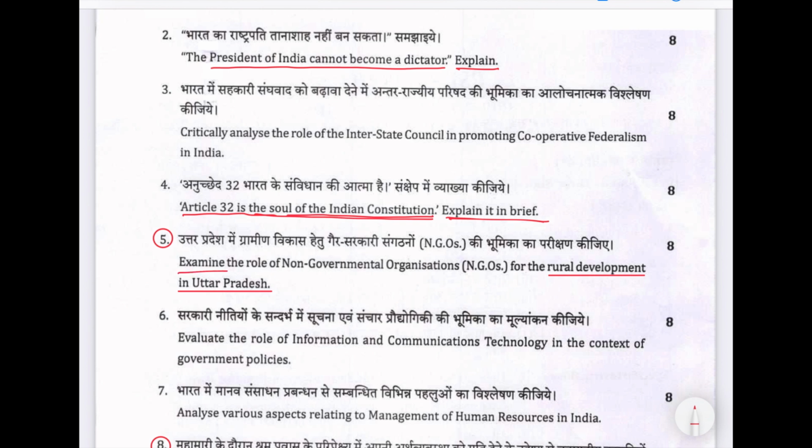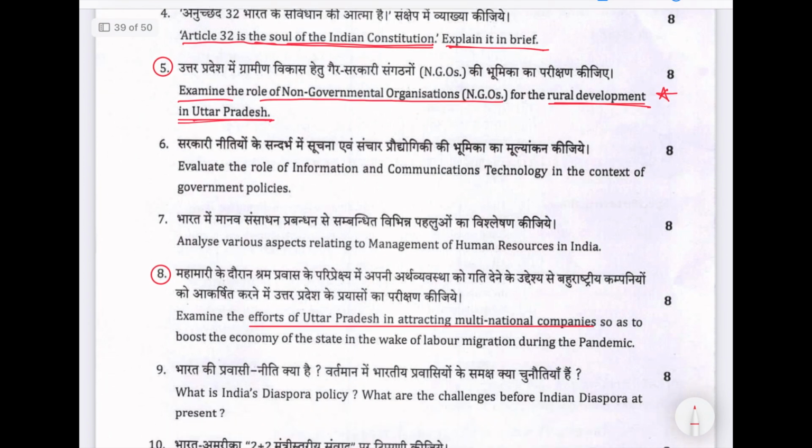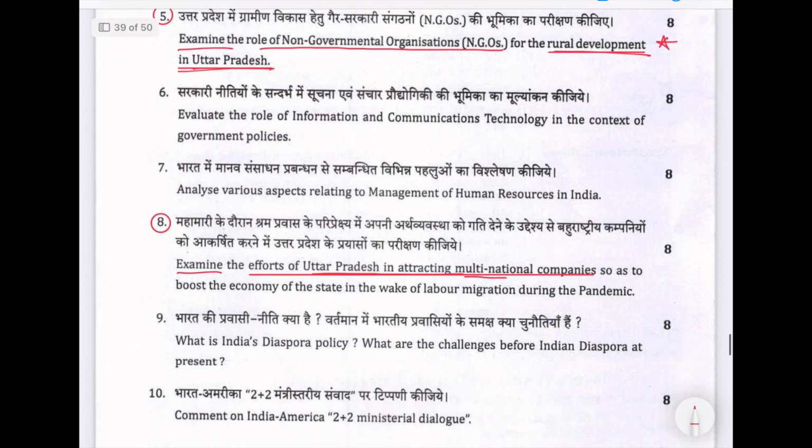Uttar Pradesh, examine the role of NGOs for the rural development of Uttar Pradesh. Yes, similar question, just change Maharashtra here. Examine the role of NGOs for the rural development in Maharashtra. They can ask. Okay. Then examine the efforts of Uttar Pradesh in attracting multinational companies so as to boost the economy of the state in the wake of labor migration during the pandemic. Similar question can be on Maharashtra.